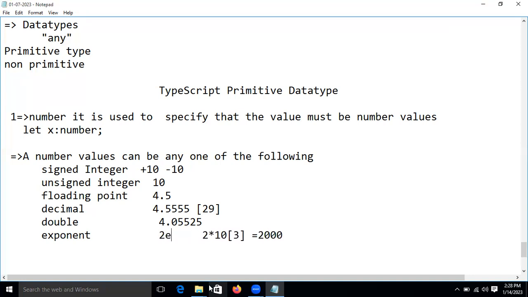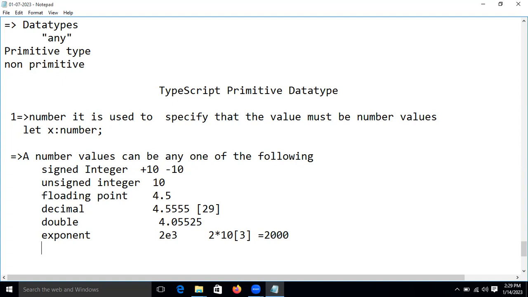2e3. If we write it like this, our compiler will treat it like this and we will get this result. We will see these things practically, guys. Okay, we will see these things practically.